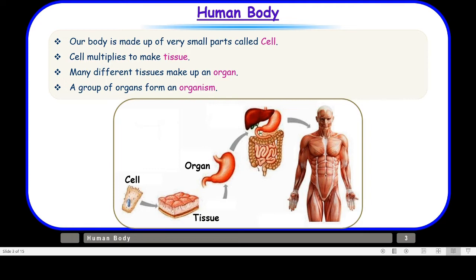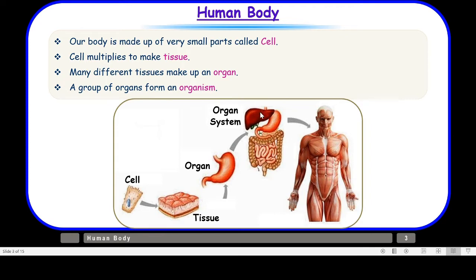Now many organs come together to perform a particular function in our body, right? And that is called the organ system. Here I have taken the case of the digestive system. When we talk about the digestive system, we know it has something to do with the digestion of food in our body.